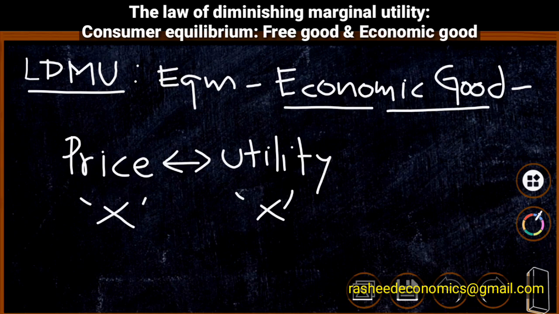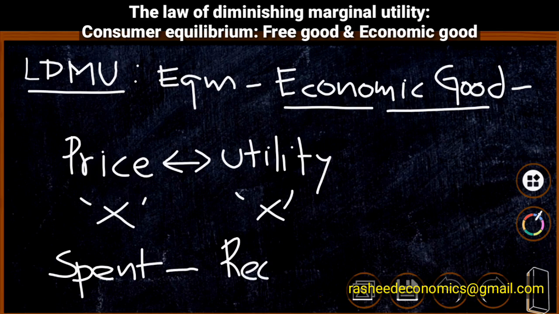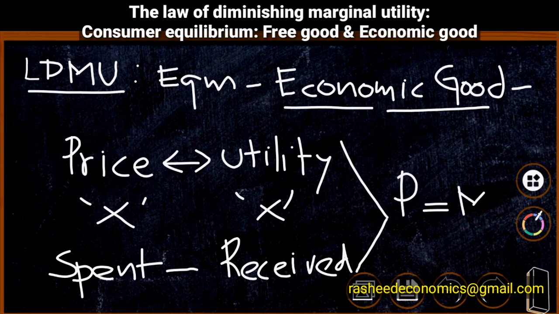Or in other words, the consumer will compare the amount of utility spent with the amount of utility received. That is, a consumer will reach equilibrium at a point where price is equal to marginal utility. Therefore, the equality between price and marginal utility is the point of equilibrium if a consumer is consuming a single economic good.